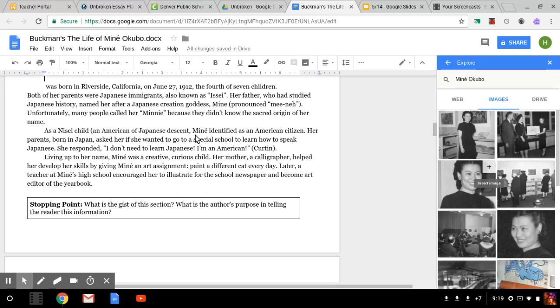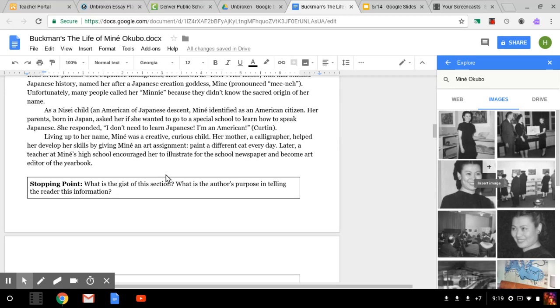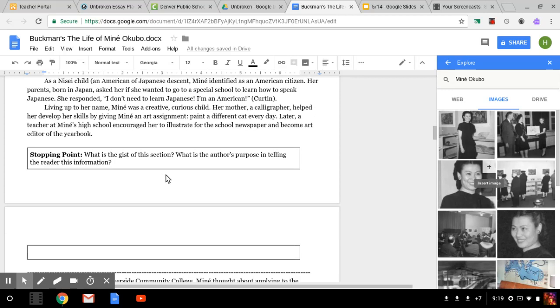Her parents, born in Japan, asked her if she wanted to go to a special school to learn how to speak Japanese. She responded, I don't need to learn Japanese. I'm an American. Living up to her name, Minnie was a creative, curious child. Her mother, a calligrapher, helped her develop her skills by giving Minnie an art assignment, paint a different cat every day. Later, a teacher at Minnie's high school encouraged her to illustrate for the school newspaper and become art editor of the yearbook. Okay, so I have my introduction to Minnie's childhood, and now I have a stopping point.